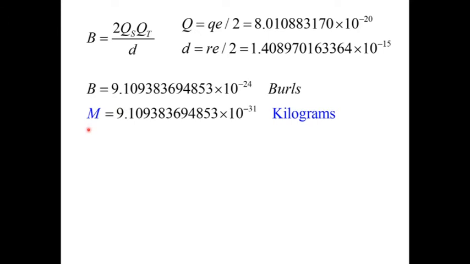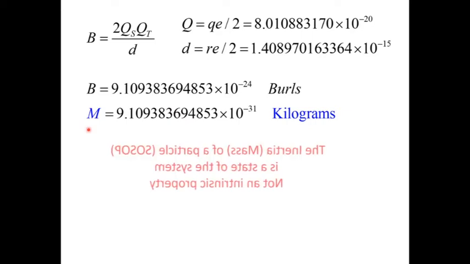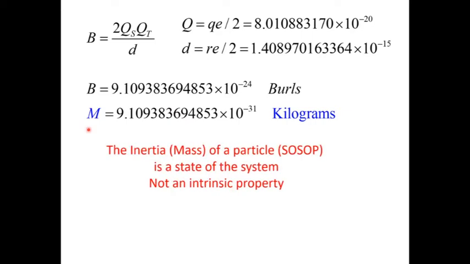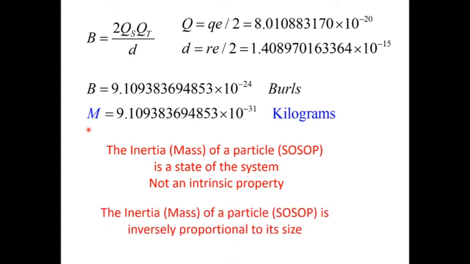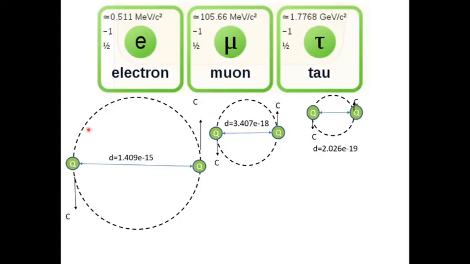That converts Bourles to kilograms, and that is the mass of an electron in kilograms. And the important thing about this is that the mass of a particle, or the inertia of a particle, is a state of the system. It's not an intrinsic property of matter. And another important thing is that the inertia of a particle is inversely proportional to its size. And we can see this if we look at the lower three particles of the leptons, the electron, muon, and the tau particle. They are the same system, just orbiting at different distances. That's all. They're exactly the same particle.